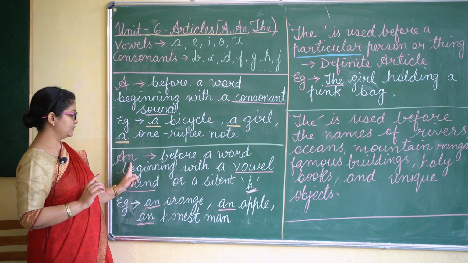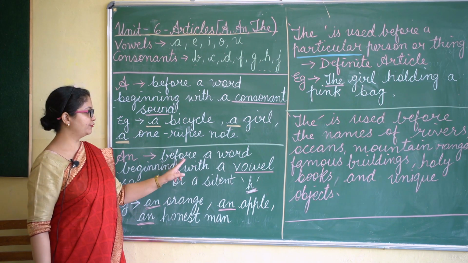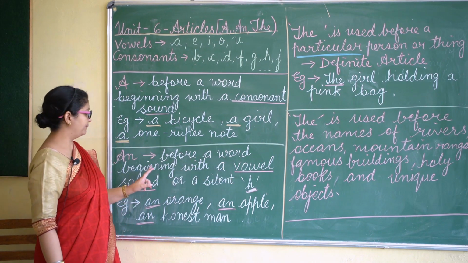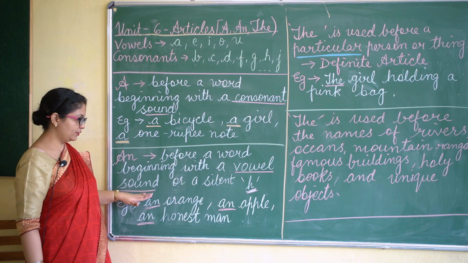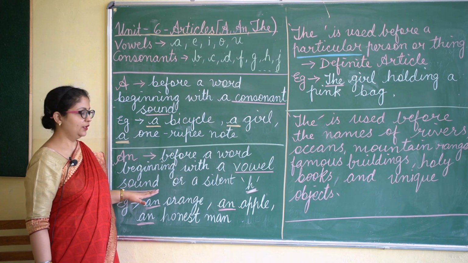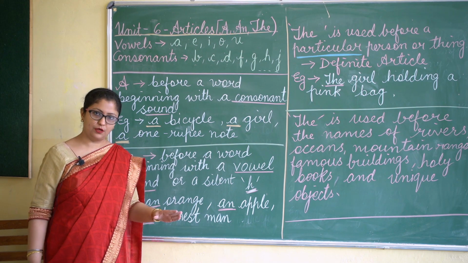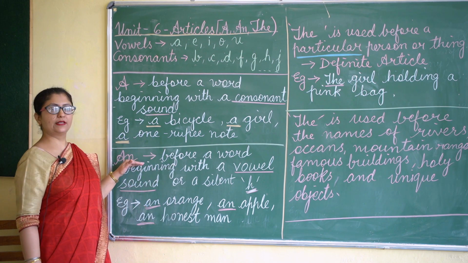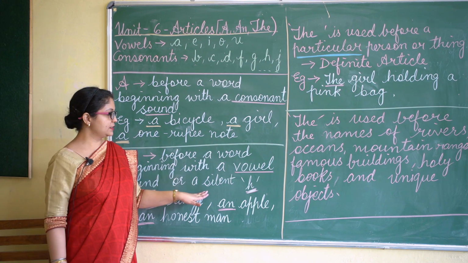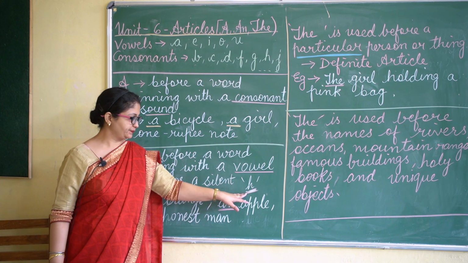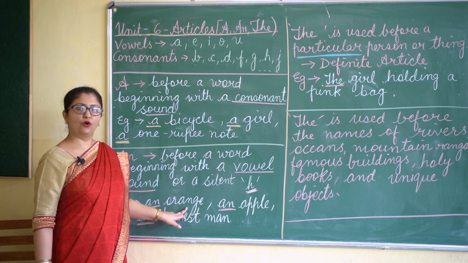Now, when to use an? An is used before a word beginning with a vowel sound. Here also it is very important to understand that the words which are starting with vowel sound, before that we always put an. Okay, or a silent H. Let us see the examples. An orange.